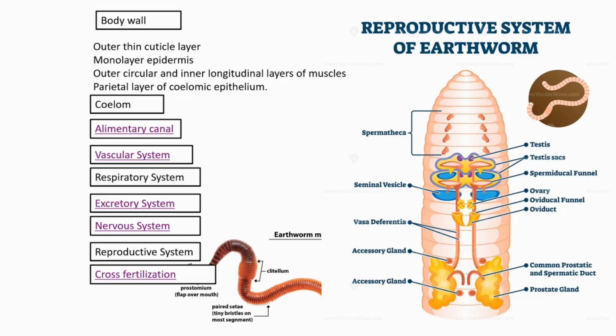By secreting mucus from epidermal mucus glands. And also, just a few minutes before, I told you that in each segment there is a dorsal pore, and through this pore coelomic fluid also exudes out, and in that way also it maintains the moisture. That moisture content helps the earthworm to have its respiration.